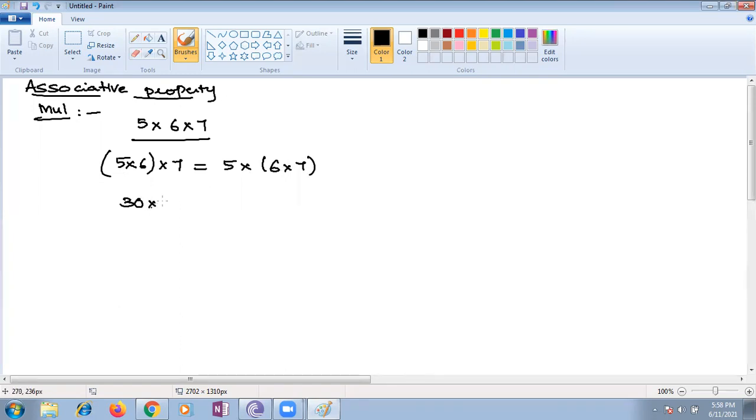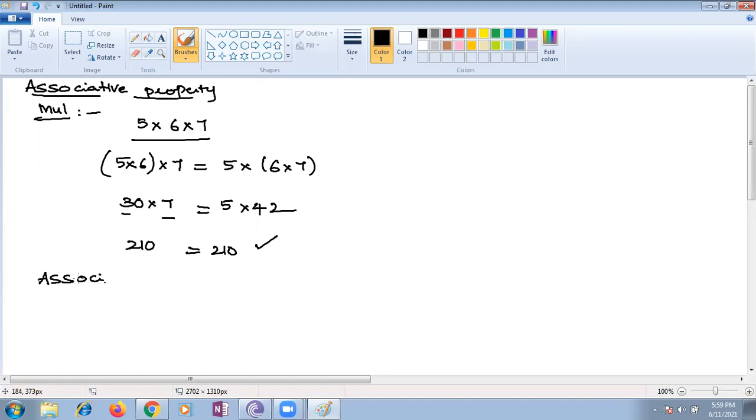5 sixes are 30. 30 multiplied with 7. 6 sevens are how much, children? 42. 7 threes are 21, so 210. And 42 fives are again 210. Both are the same. So what are we supposed to conclude? Associative property holds good for addition and multiplication.